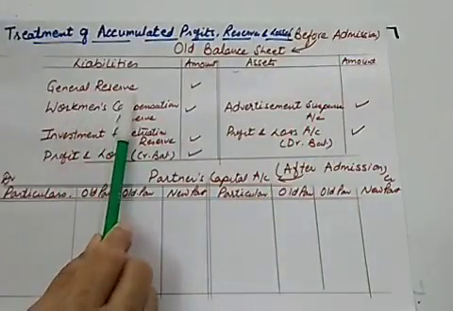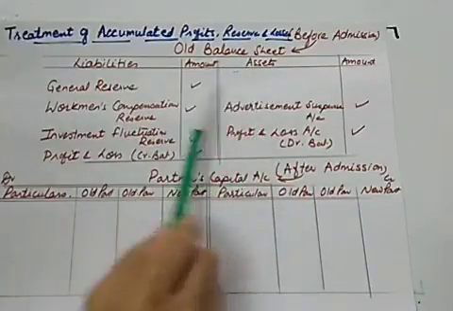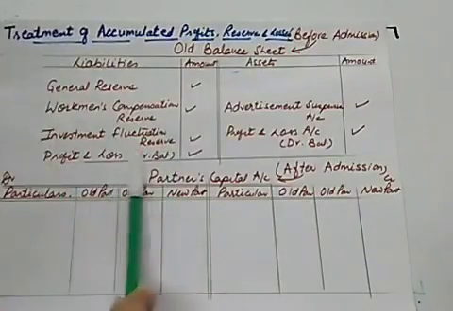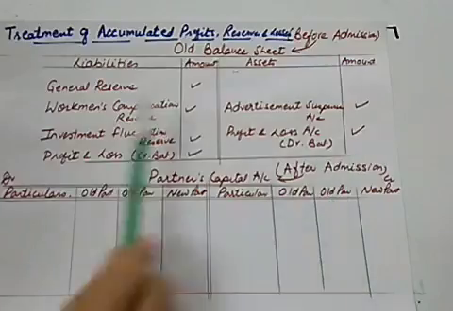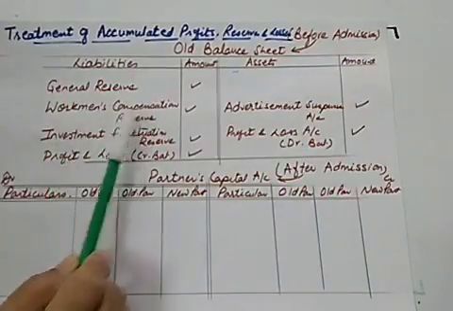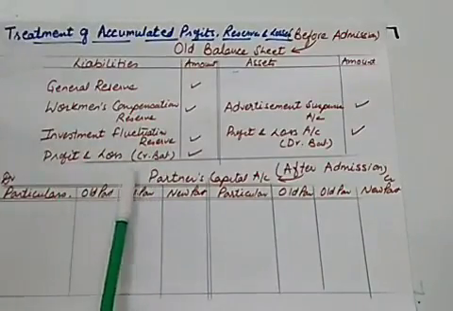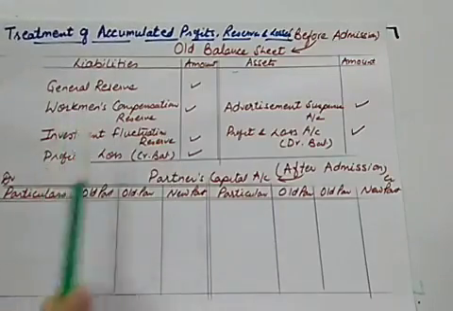In this balance sheet, along with other items like capital, liabilities and assets, the main concern is reserves. So reserves are given to you, and accumulated losses are also given to you. So let us see, general reserve is there, workmen compensation reserve is there, investment fluctuation reserve, profit and loss account with credit balance. So these are our gains.